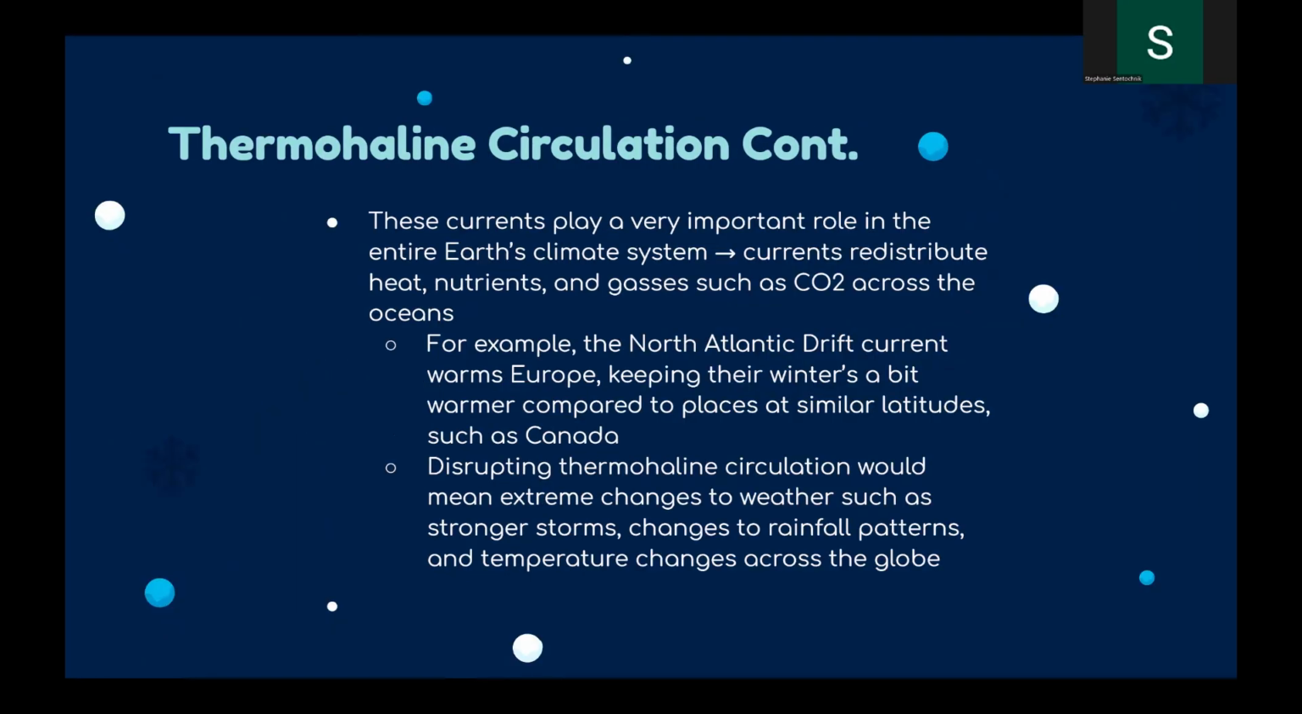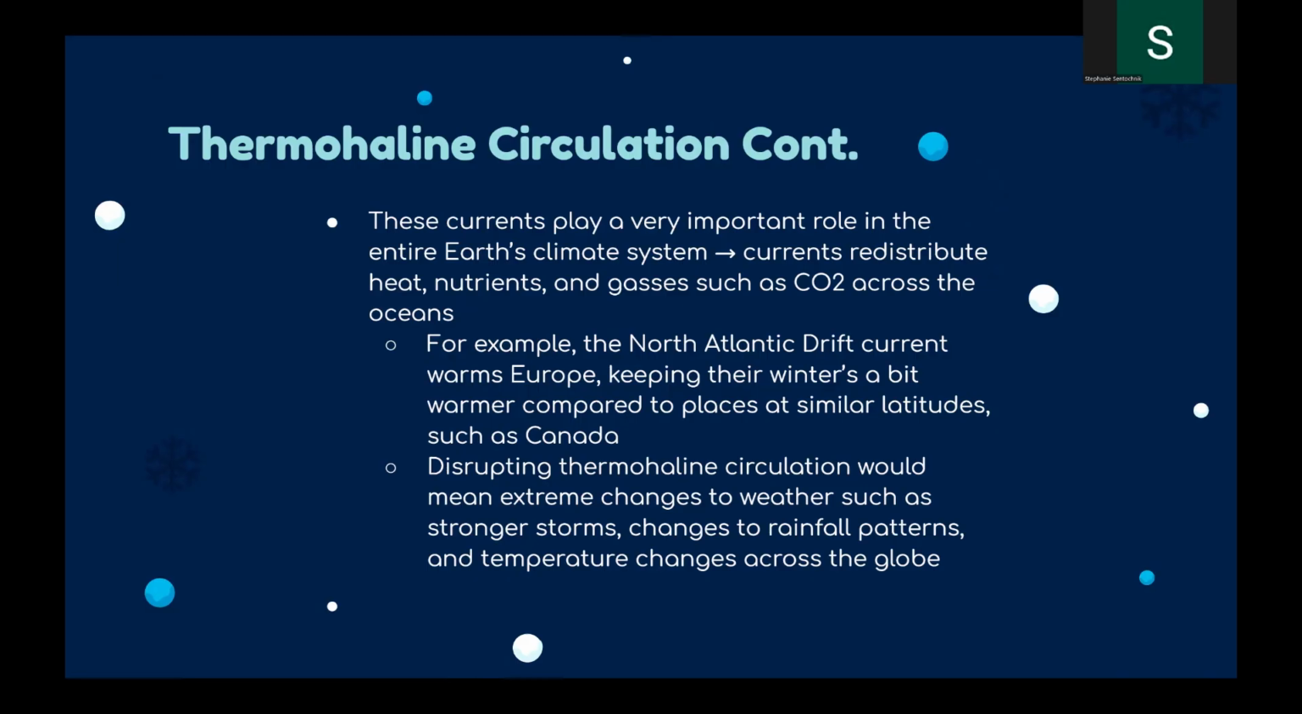So, why these currents are important is they play a very large role in the entire Earth's climate system. These currents redistribute heat, nutrients, and gases, such as carbon dioxide, across all of Earth's oceans. So, for example, the North Atlantic Drift Current warms Europe, keeping their winters a bit warmer compared to places at similar latitudes, such as Canada.